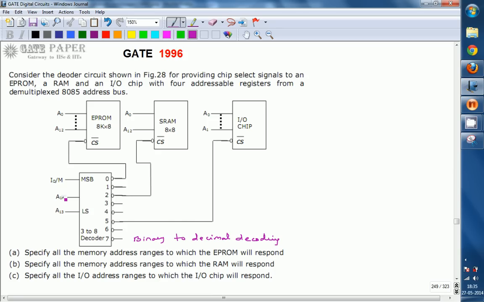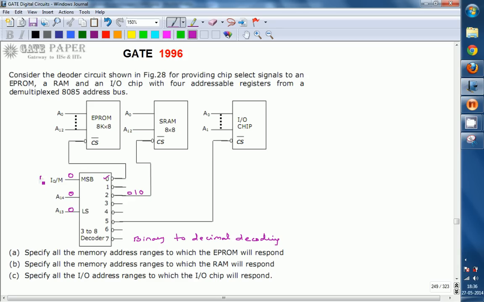So let us assume if you want to enable the 0th line, the input combination present here is 0 0 0, since 0 in decimal has binary value 0 0 0. Similarly, if you want to select the SRAM chip, which is connected at the second output, the input combination is the binary equivalent of 2 in terms of 3 bits, so it is 0 1 0.